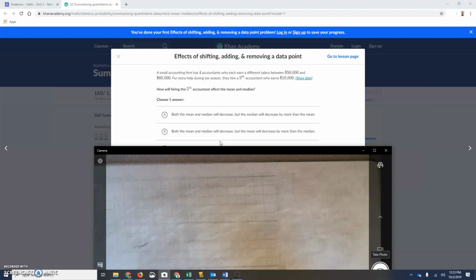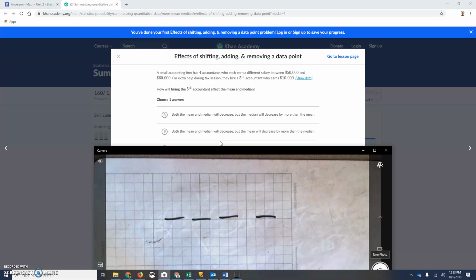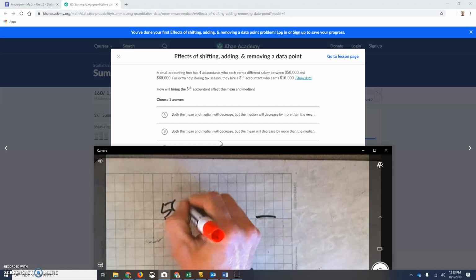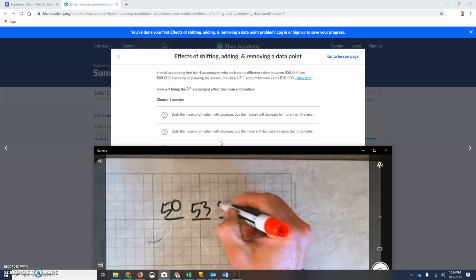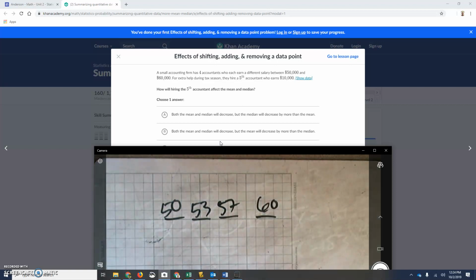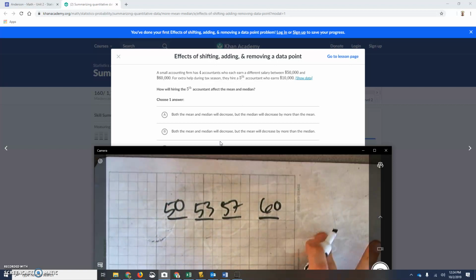Try it again. Okay. So we have 4: 1, 2, 3, 4. They earn between $50,000 and $60,000. So I'm going to just put 53 in here and 57 in there. Okay. Then they decide to add, I'll put this one down here so we know it's an additional one. Someone that makes, actually I should put it on the other side, right?